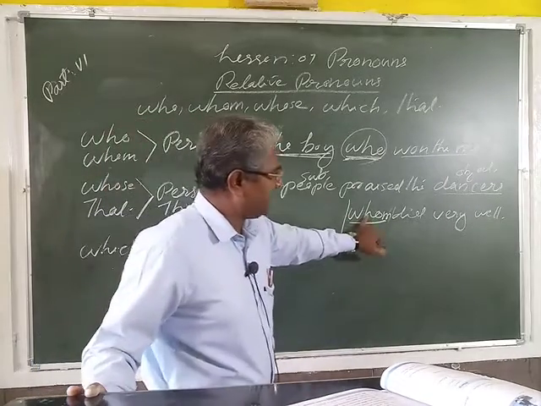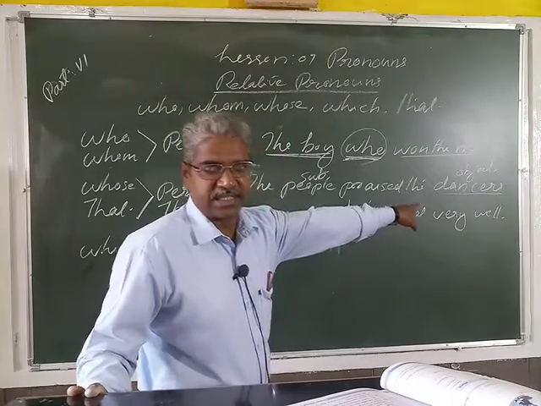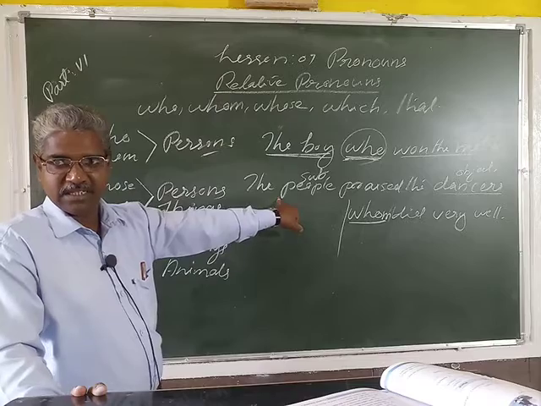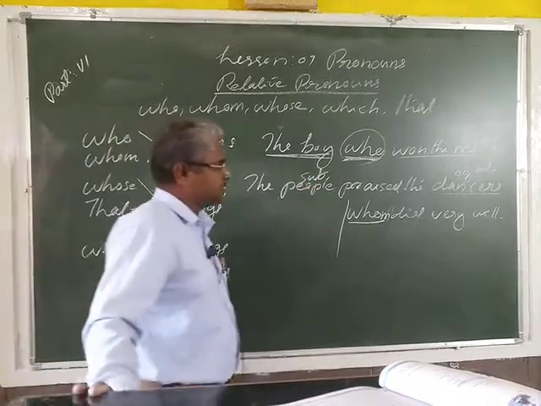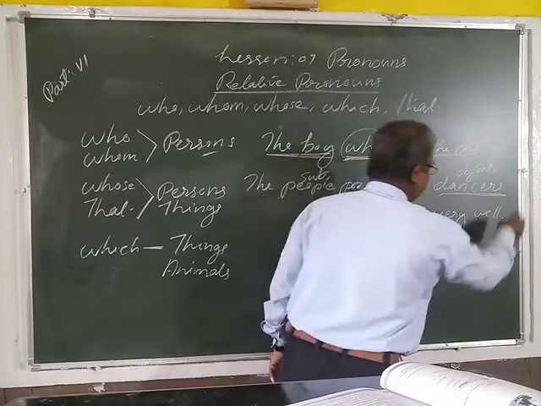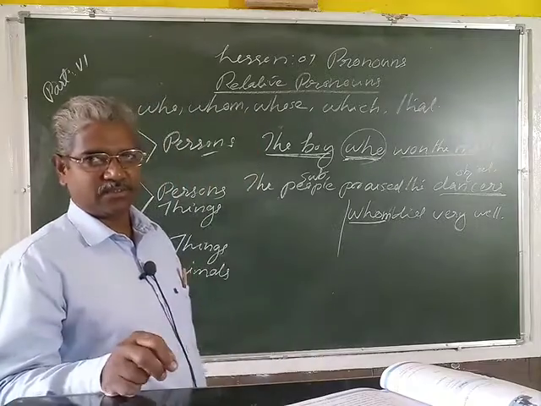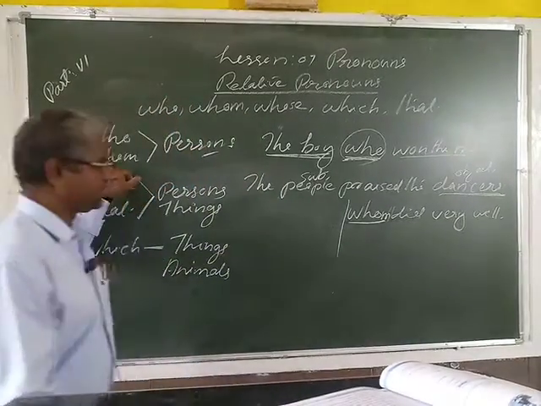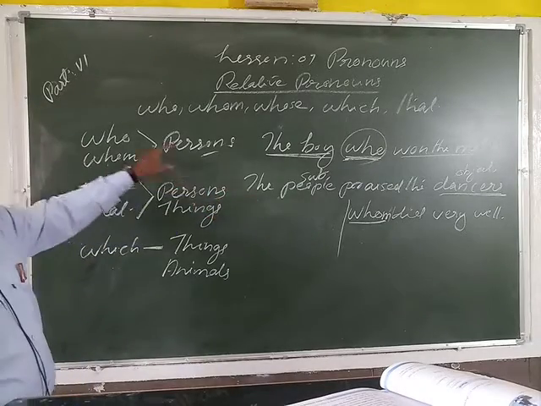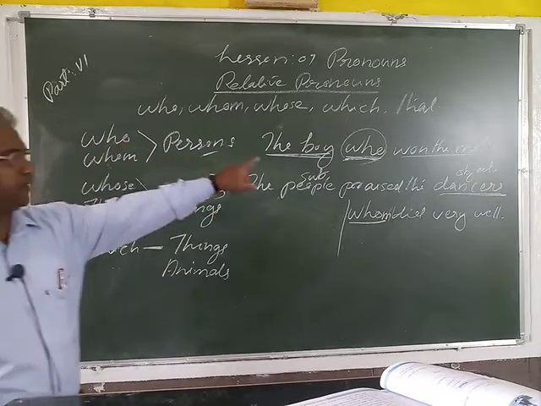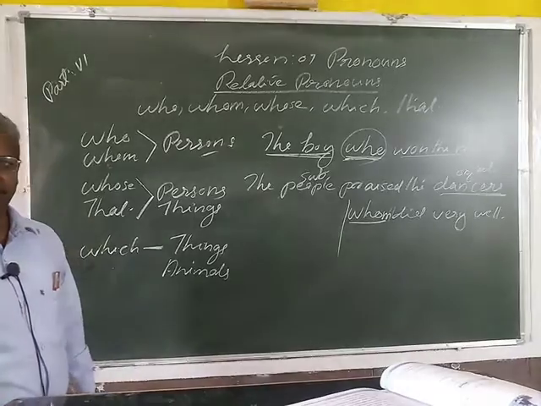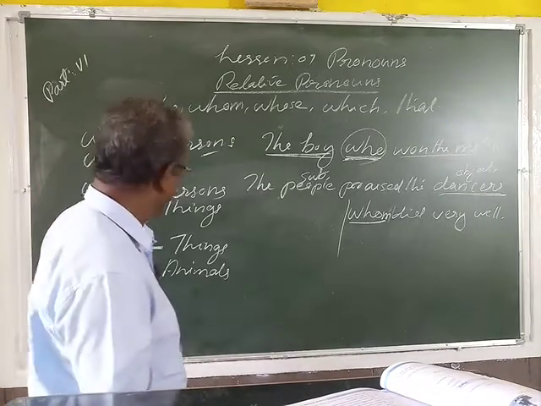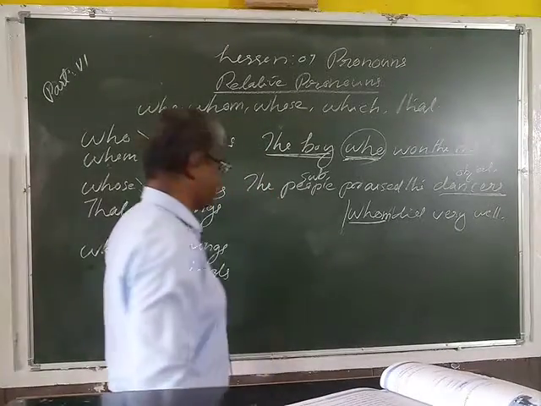Here, who did very well? Actually, the dancers. The dancers are praised by the people. So dancers is the object in this sentence. Is it clear? Whom refers to the object in a sentence and who refers to the subject in the sentence. Any doubt? Okay.